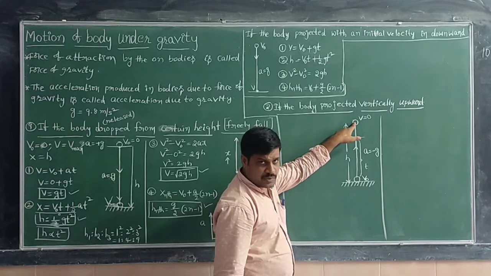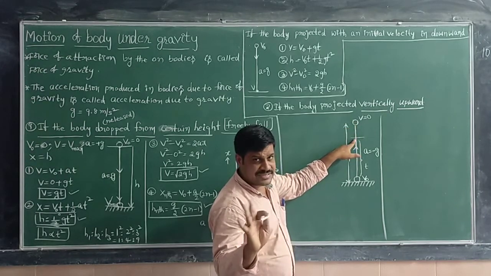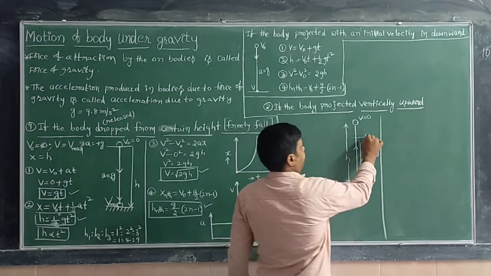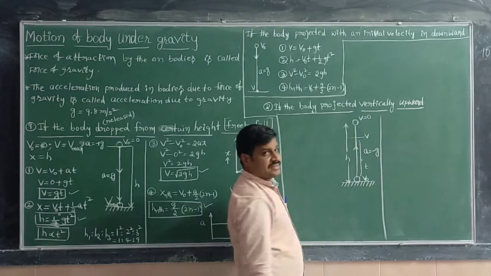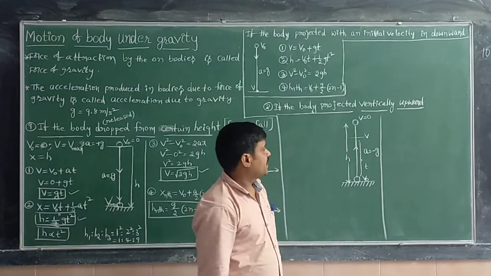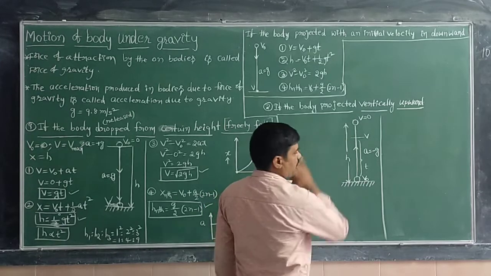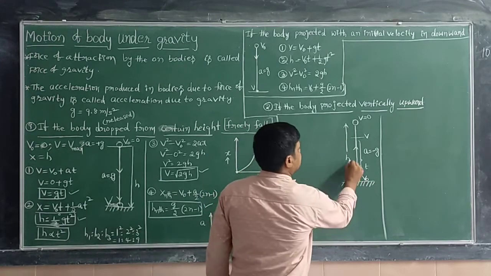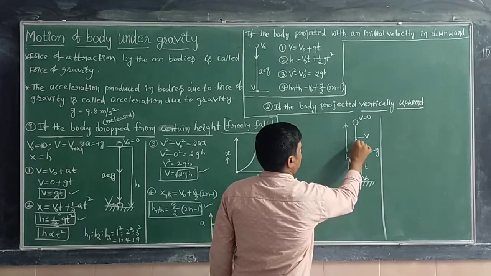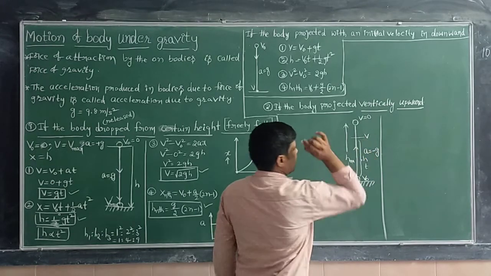At the topmost point the final velocity is 0, but at this point the final velocity is not 0. After time t seconds the final velocity is v. We have to find out what v is. This height is the maximum height, so it is h.